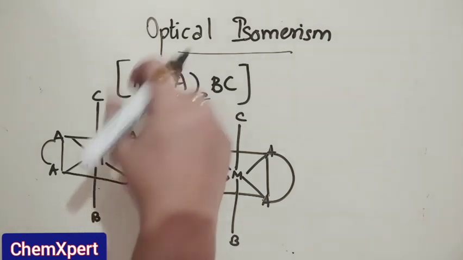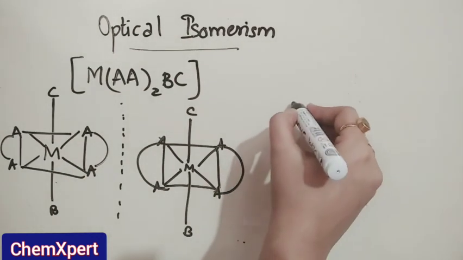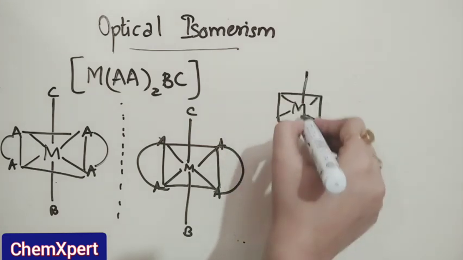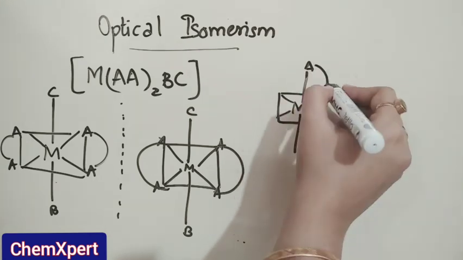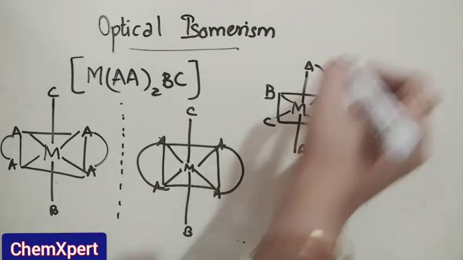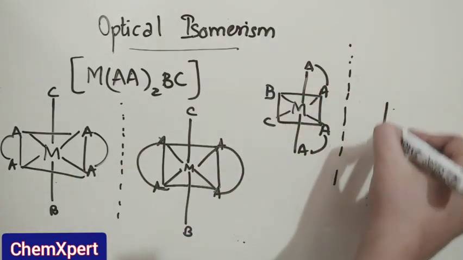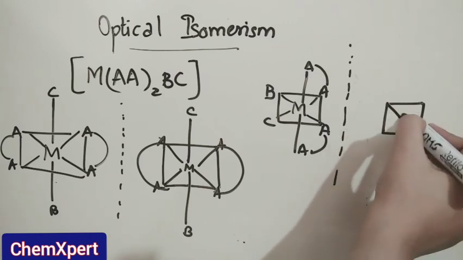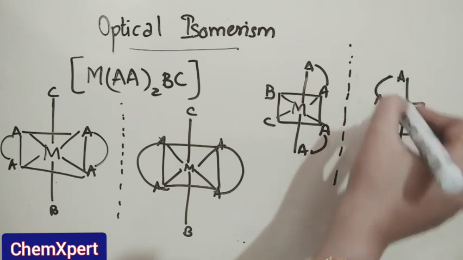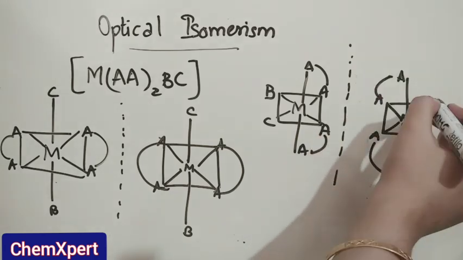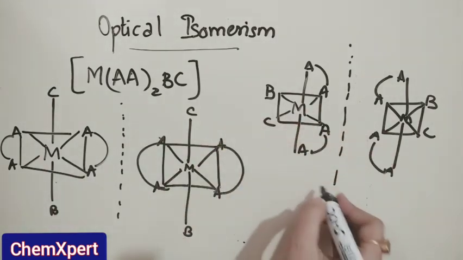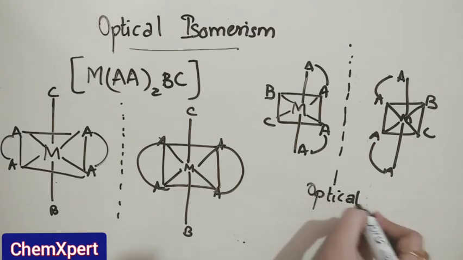Now if we draw another isomer, that is M, A and A, BC. So this is the cis isomer, and this cis isomer is the optically active isomer.